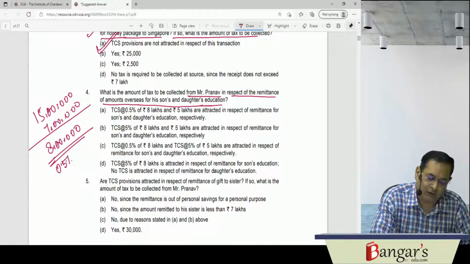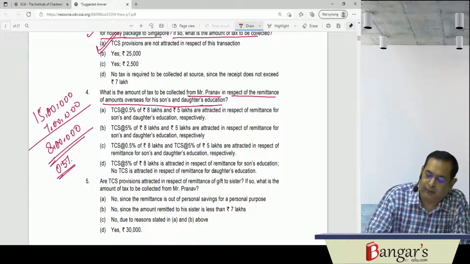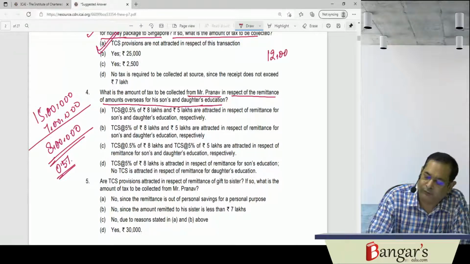And then in the second case, the remittance is rupees 12 lakhs, that is out of personal savings.